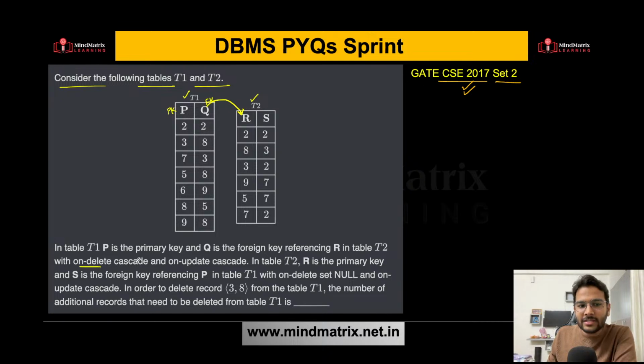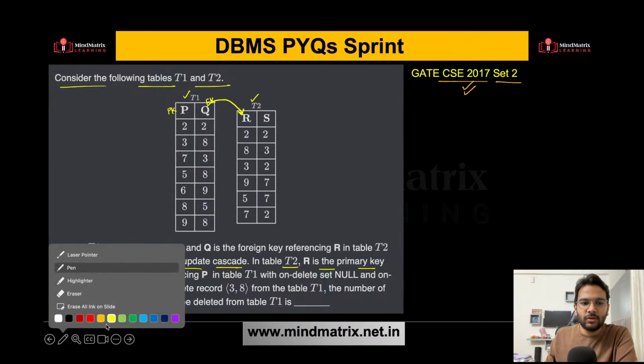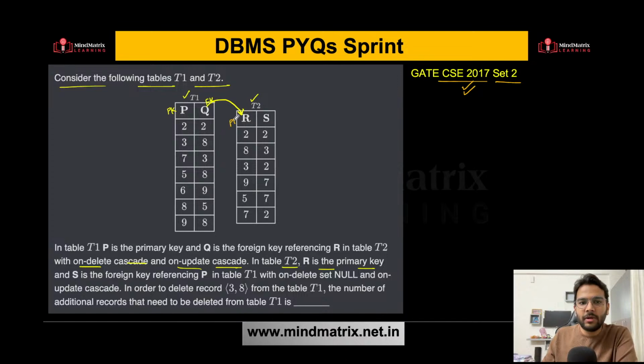And on delete cascade is there, and on update cascade is there, right? So when you are deleting, you have to follow the cascade property. When you are updating, you also have to follow the cascade property in this scenario. In table T2, R is the primary key and S is the foreign key. S is the foreign key which is referencing P in table T1. Understood?